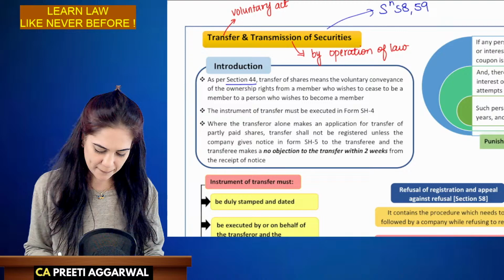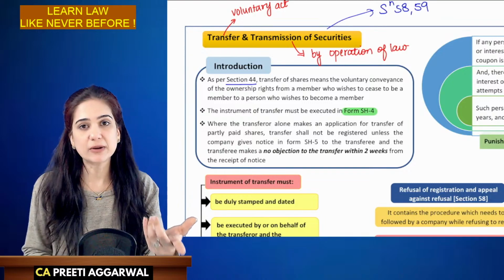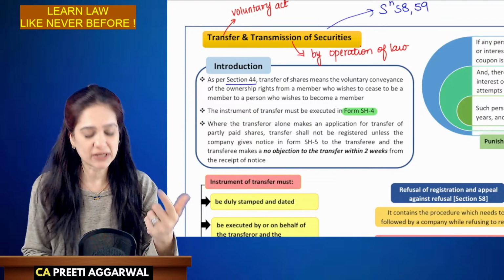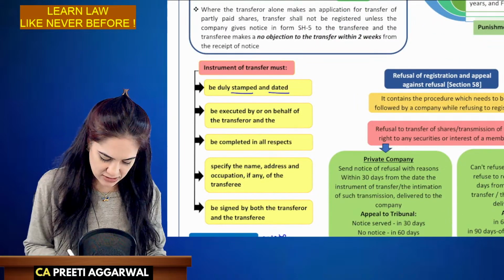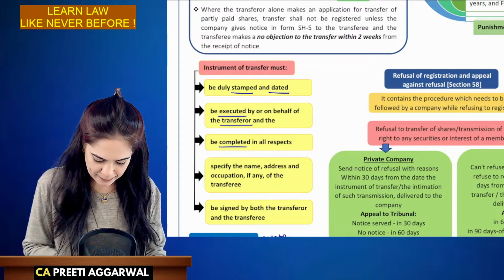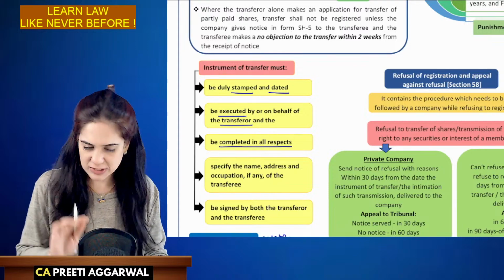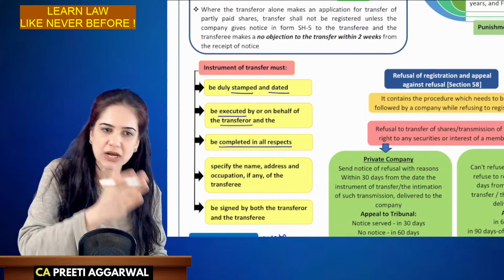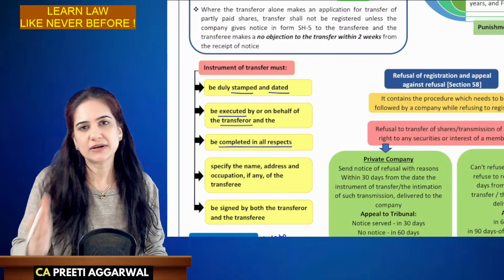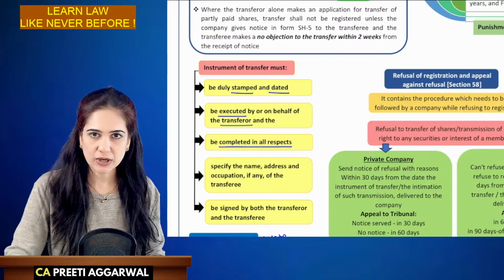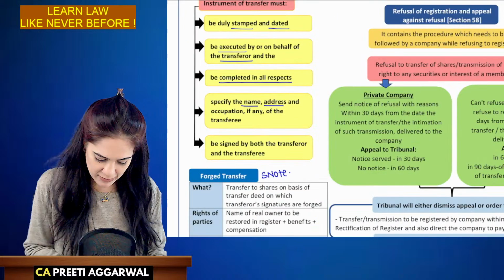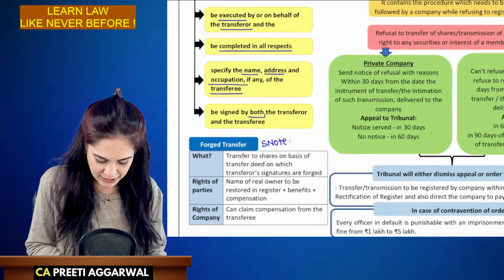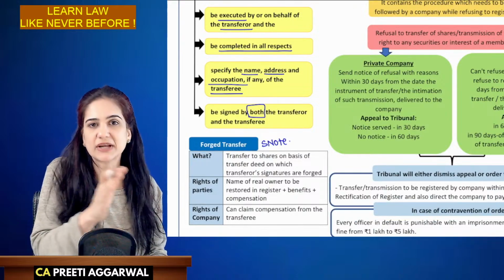The transfer deed will be in form SH4. It must be duly stamped, executed on behalf of the transferor, and complete in all respects. All the details should be filled. Both the transferor and transferee should sign it. It will specify the name, address and occupation, if any, of the transferee.